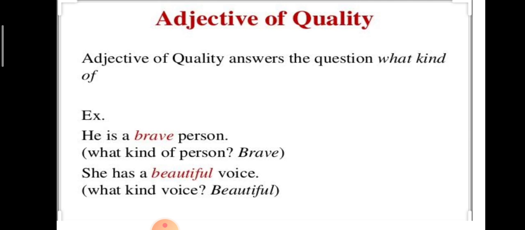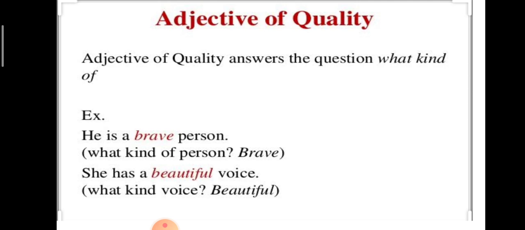He is a brave person. What kind of a person is he? He is a brave person. She has a beautiful voice. What kind of voice does she have? Beautiful. If it answers what kind, it denotes the adjective of quality.